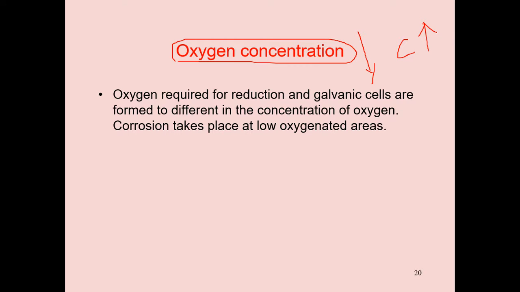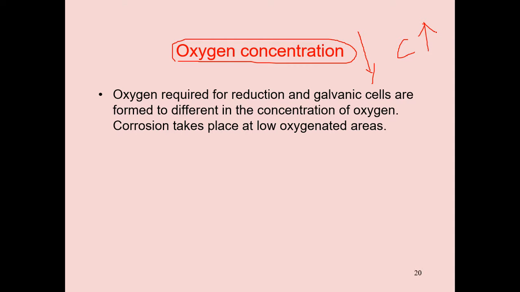Next, purity of the metal. Pure metals do not undergo corrosion or undergo corrosion very less. In impure metal, impurities form small electrochemical cells, which increase the rate of corrosion. I have given an example also: zinc metal containing impurities like lead and other metals like iron undergoes corrosion very rapidly.